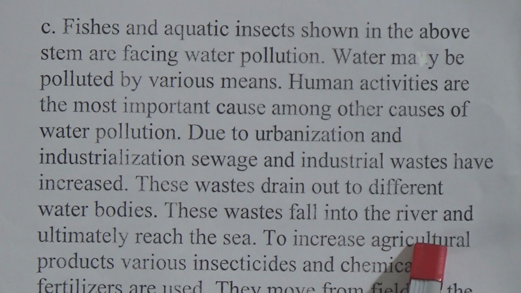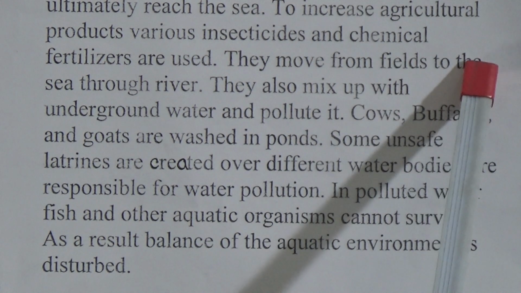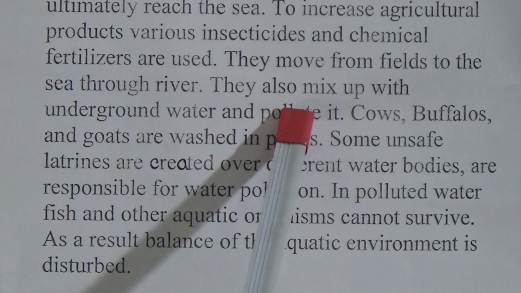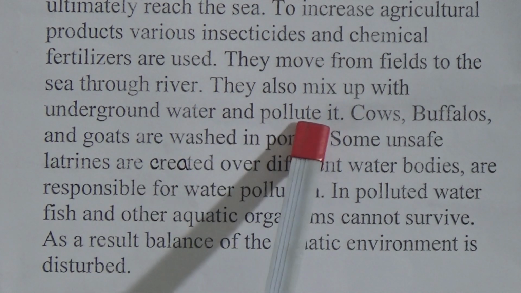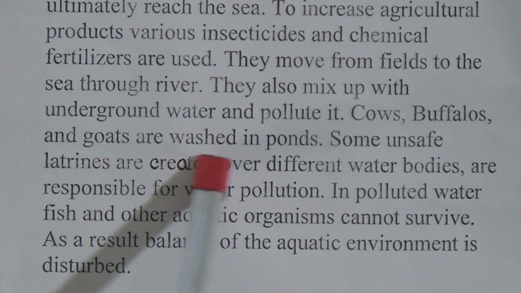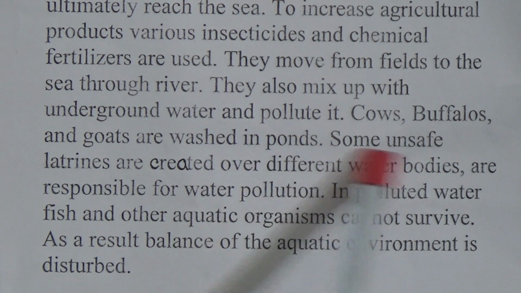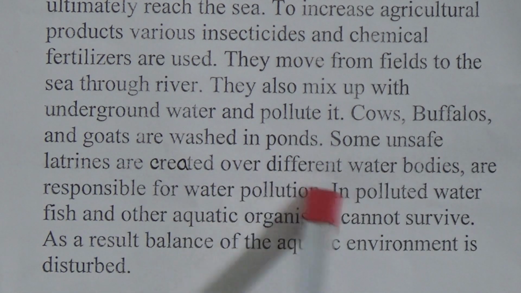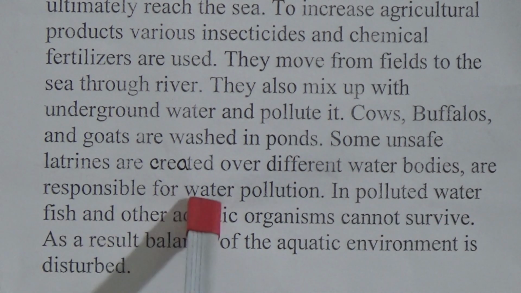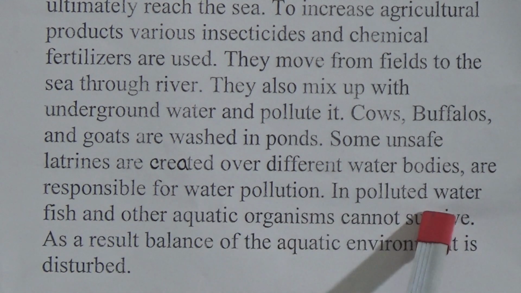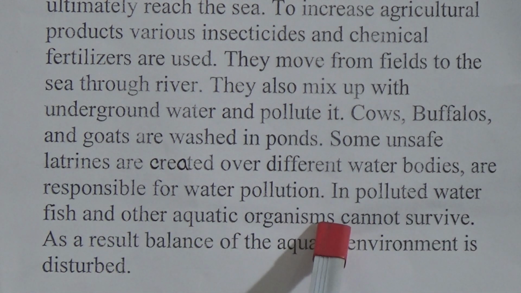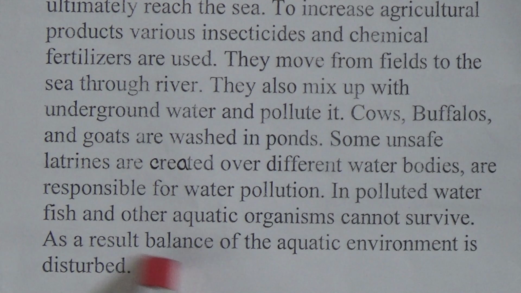To increase agricultural products, various insecticides and chemical fertilizers are used. They move from fields to the sea through rivers. They also mix up with underground water and pollute it. Cows, buffaloes and goats are washed in ponds. Some unsafe latrines are created over different water bodies and are responsible for water pollution. In polluted water, fish and other aquatic organisms cannot survive. As a result, the balance of the aquatic environment is disturbed.